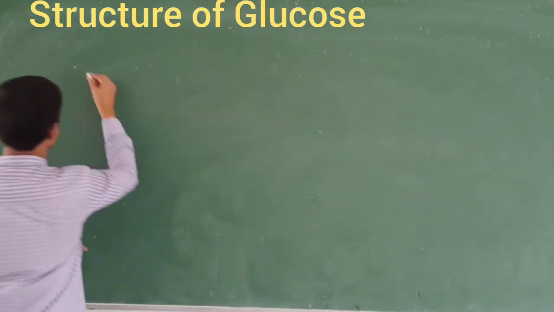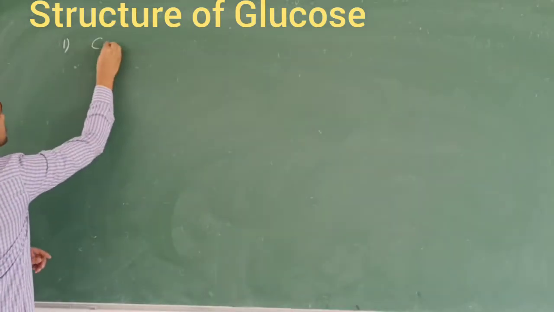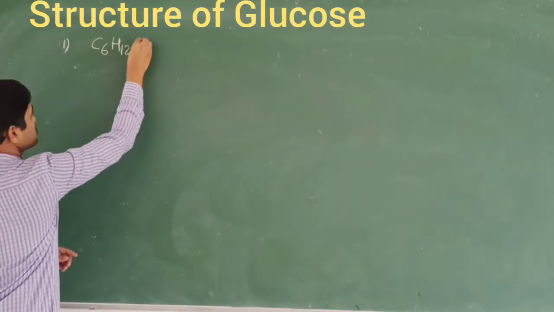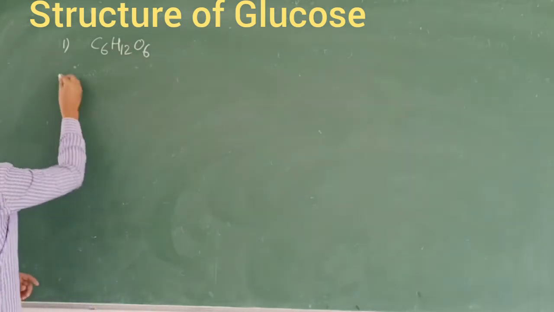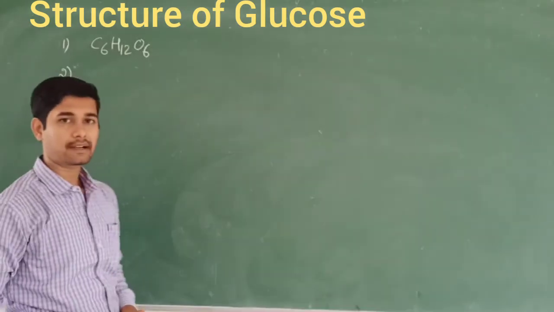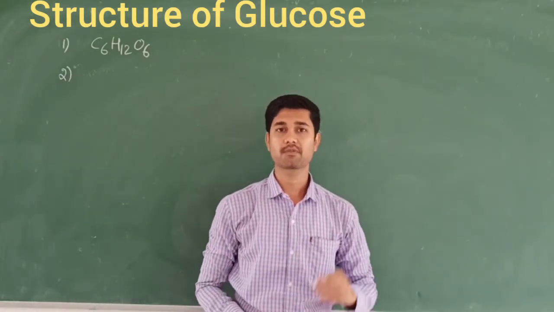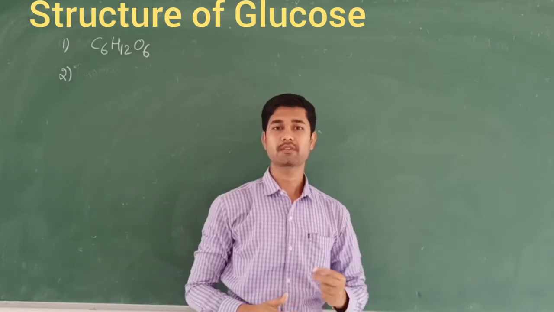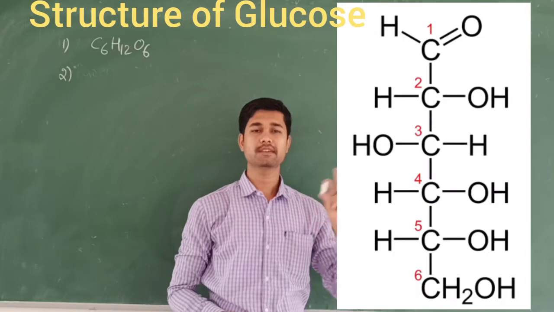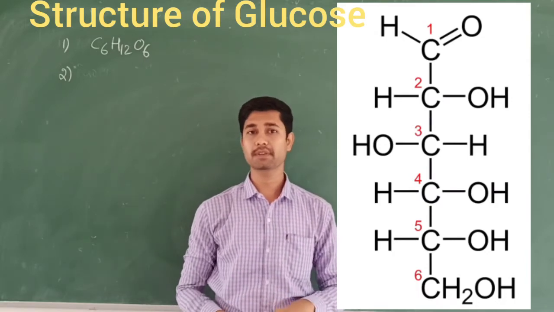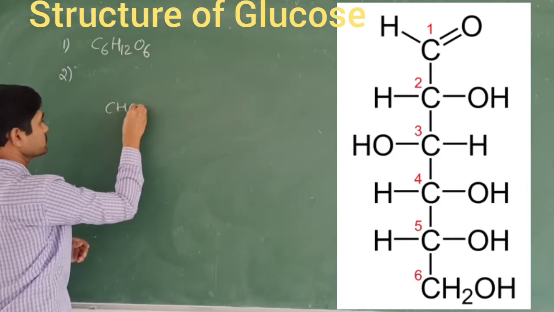First, the molecular formula of glucose is C6H12O6. Second, glucose reacts with hydroiodide in the presence of red phosphorus, and we obtain n-hexane. So how do we write glucose? Glucose has an aldehyde group: CHO, CHOH, CHOH, right? How many times will CHOH be there? 4 times.